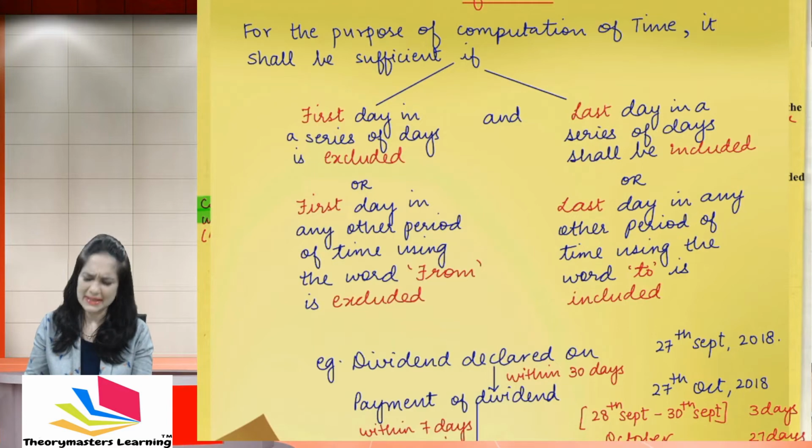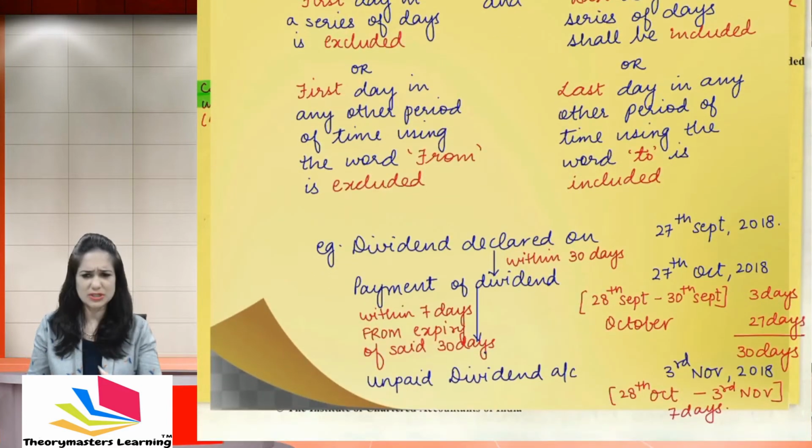Now let us apply this concept, because without application it is not possible to understand the provisions. Let's say, for example, dividend is declared on 27th September 2018. This was the date of the annual general meeting in which they declared dividend. Under section 127 of the Companies Act, dividend once declared must be paid within 30 days.